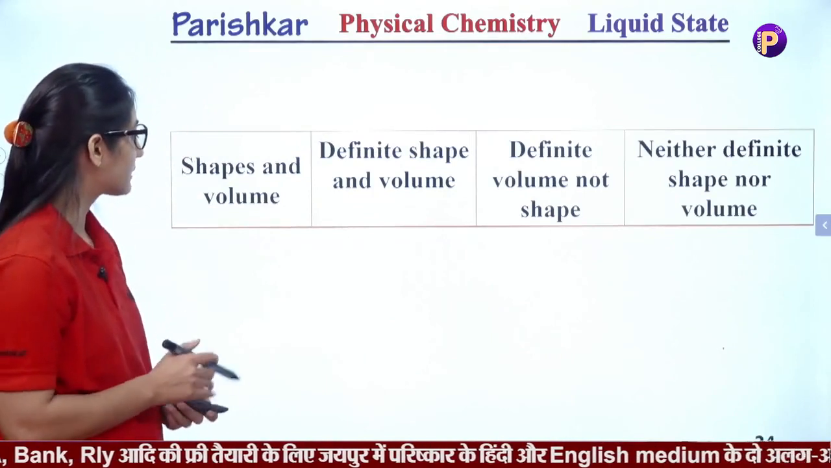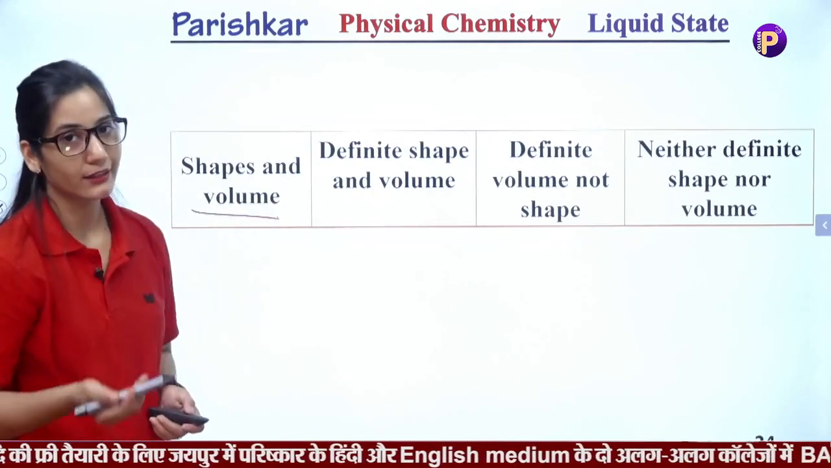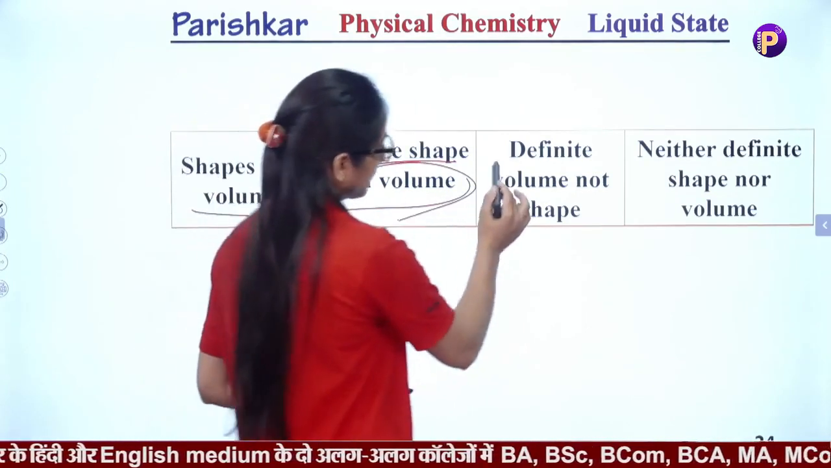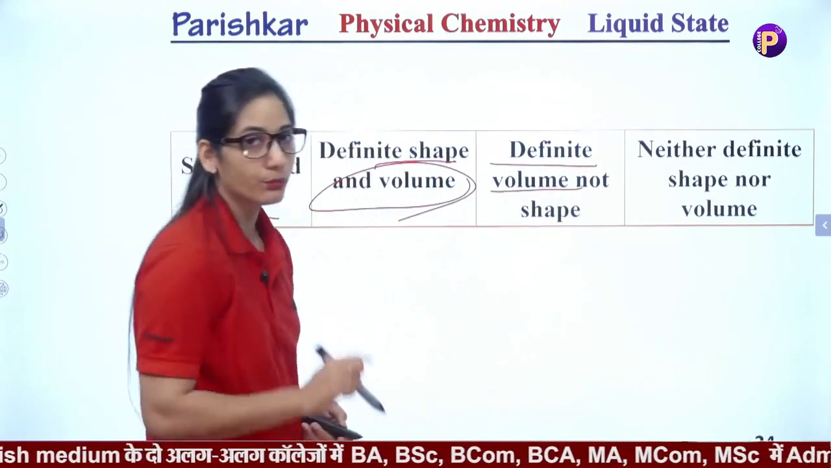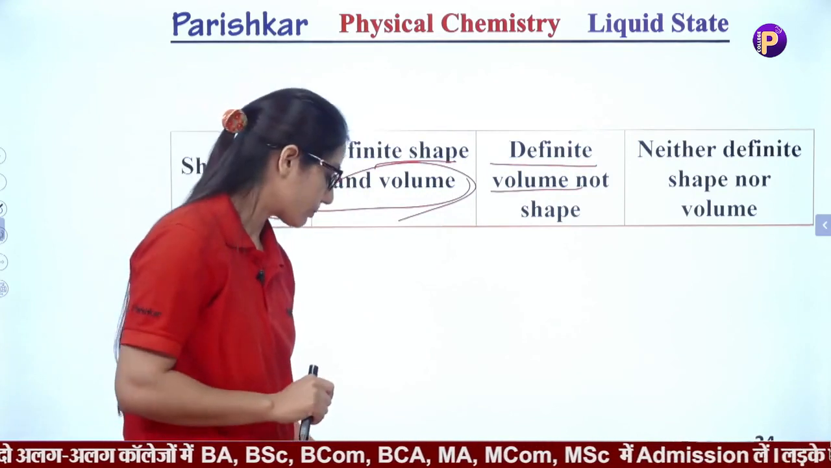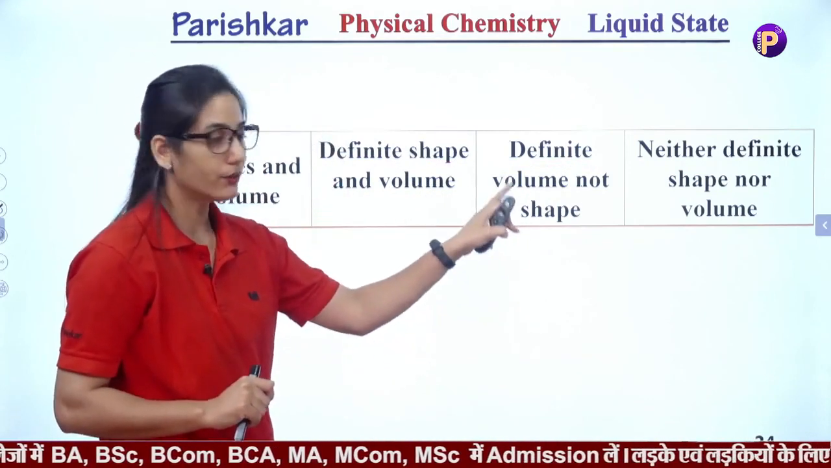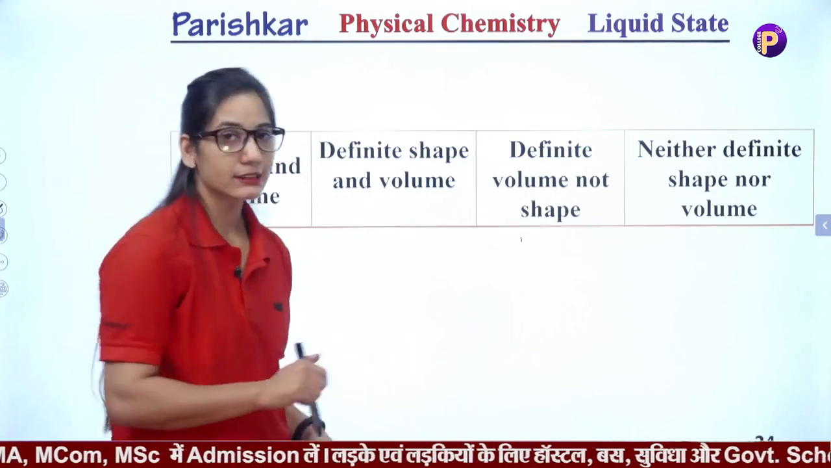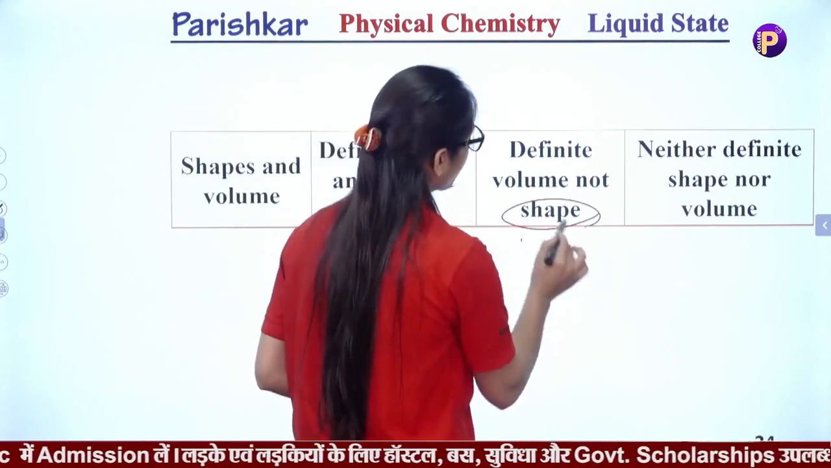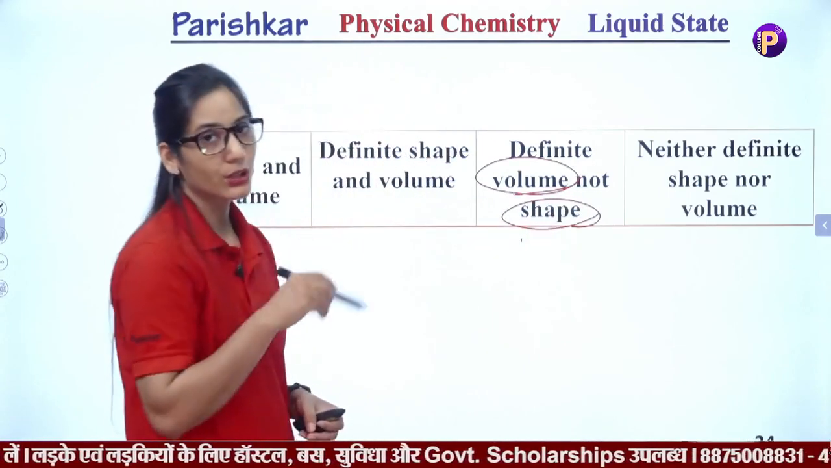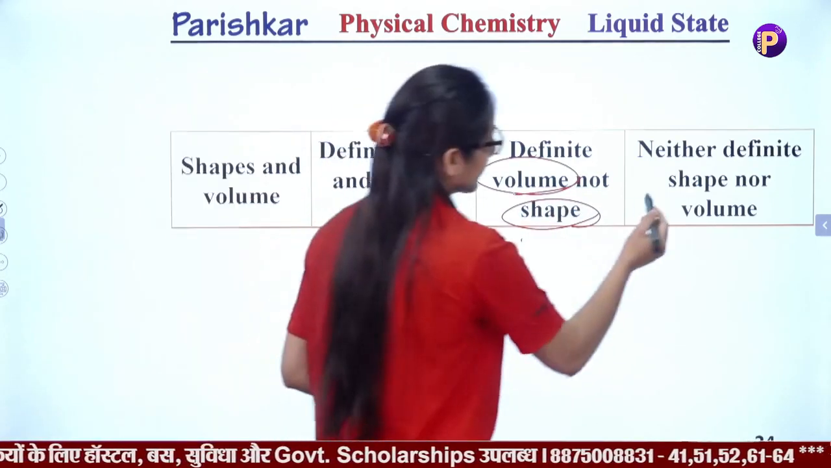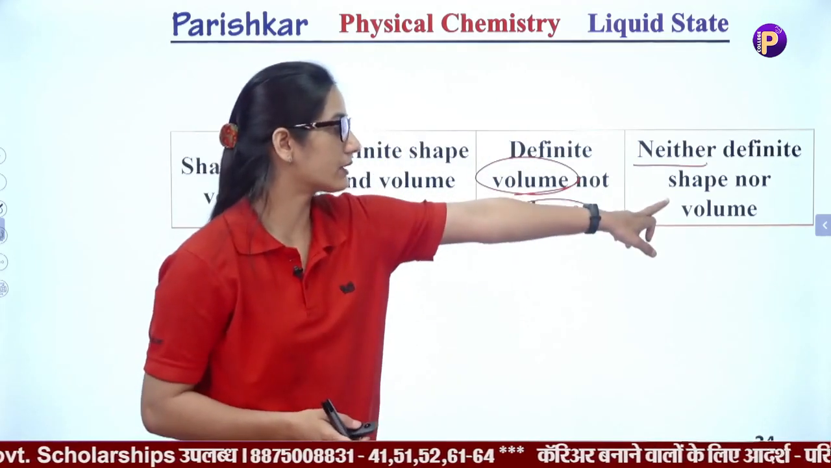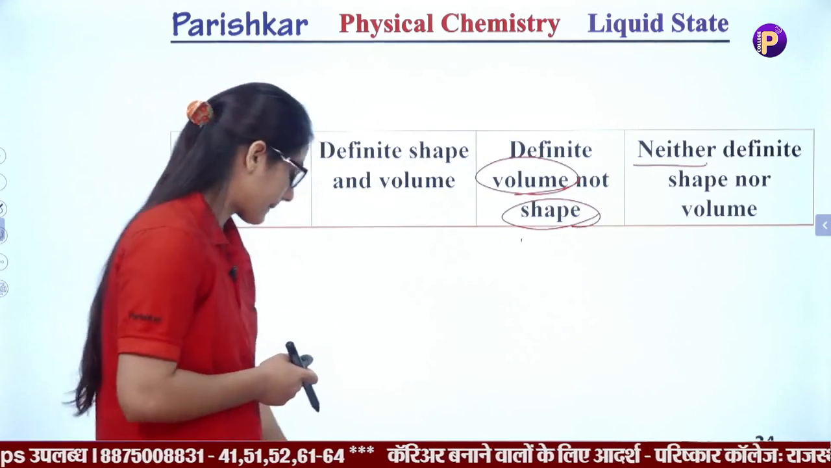The next difference is shapes and volumes. We already discussed that solids have definite shape and definite volume. Liquids have definite volume but do not have definite shape. They occupy the shape of the container in which they are carried. Okay. Now liquids do not have definite shape but have definite volume. They occupy the shape of the container. The next one is the gaseous state, which has neither definite shape nor volume.